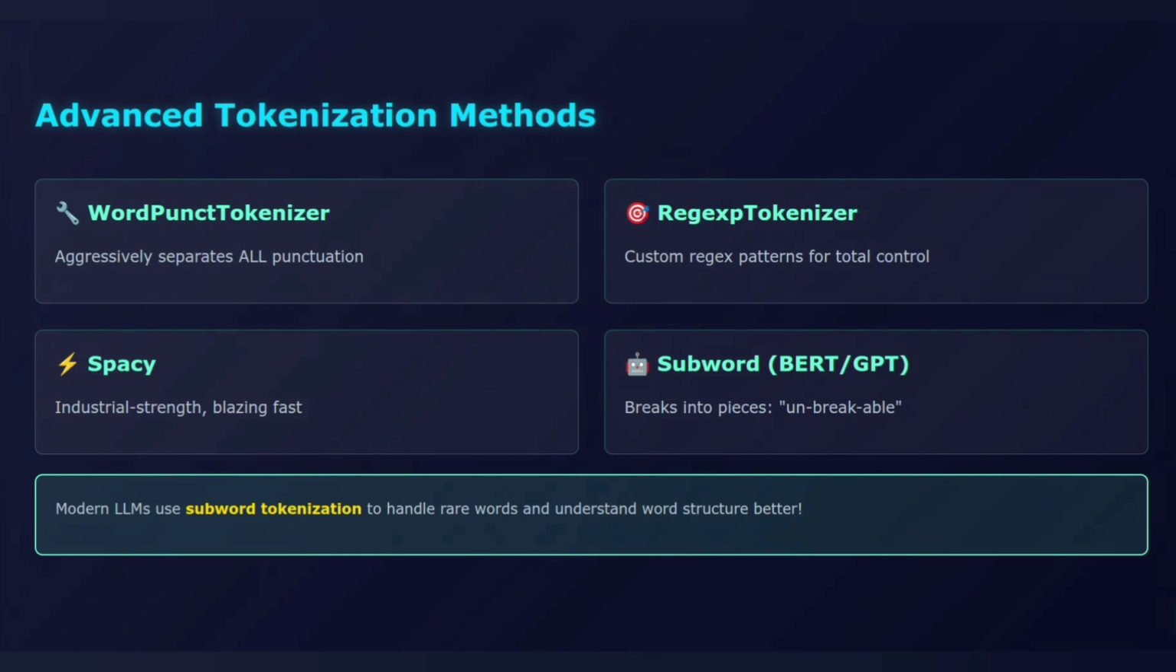And for modern language models like BERT or GPT, they use subword tokenization, breaking words into smaller pieces like playing or unbreakable. This helps models understand word structure and handle rare words better.